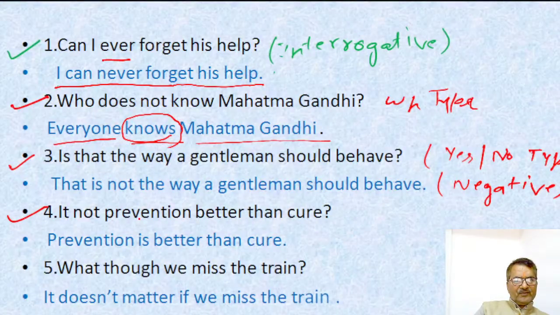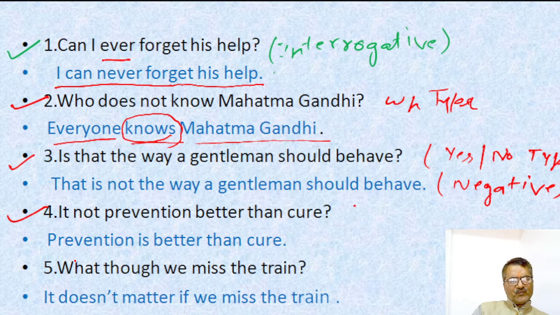"Is not prevention better than cure?" "Prevention is better than cure." It means our interrogative sentence is in negative, and when we transform it into an assertive sentence, it becomes positive: "Prevention is better than cure."